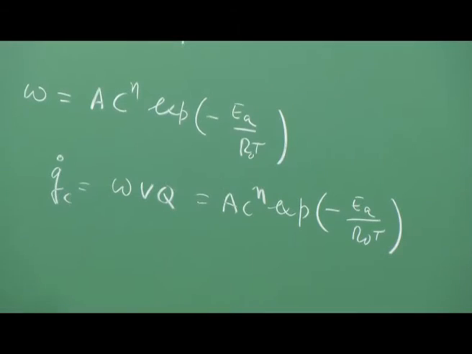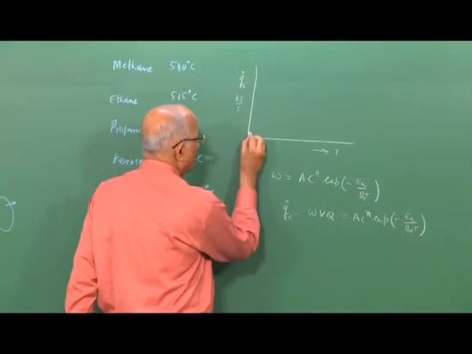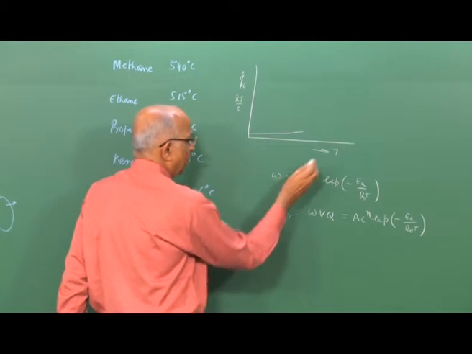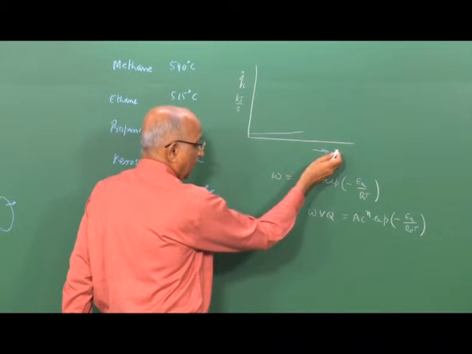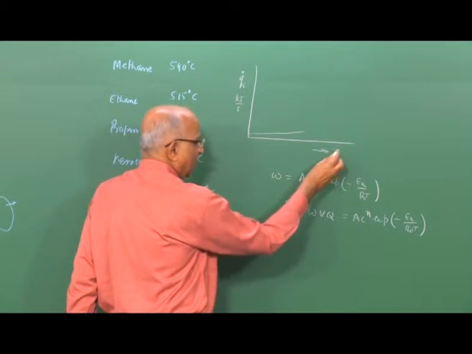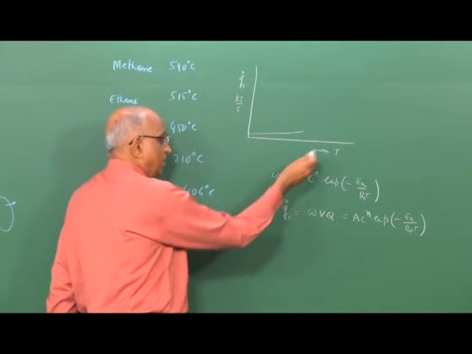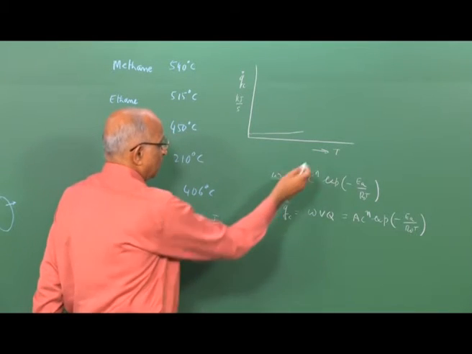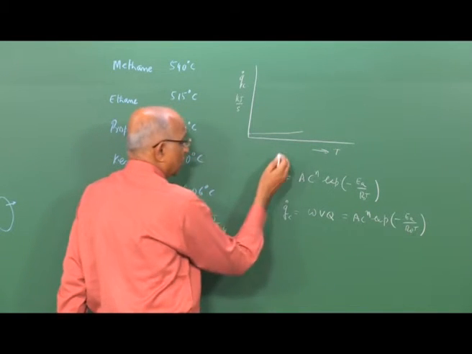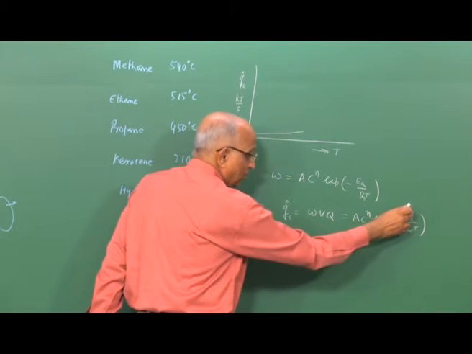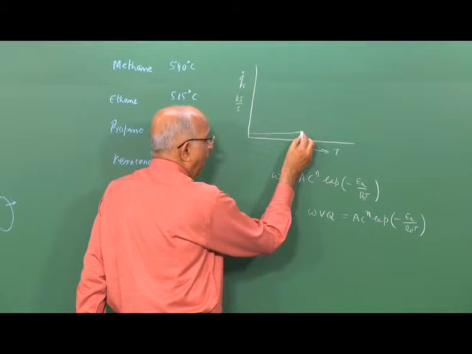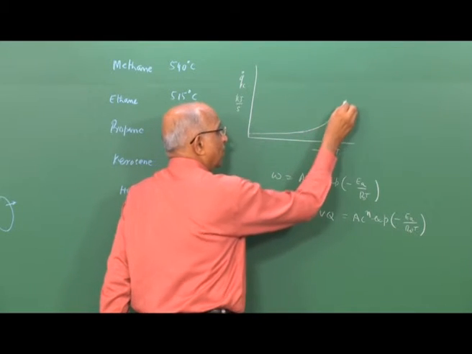And we found that for large values of activation energy, it goes slowly initially with time and temperature, both of which can be represented on this axis, because as time increases, temperature also increases. Therefore, as a function of temperature, initially the rise is rather slow because of the large value of this, and after some time, it goes off exponentially.